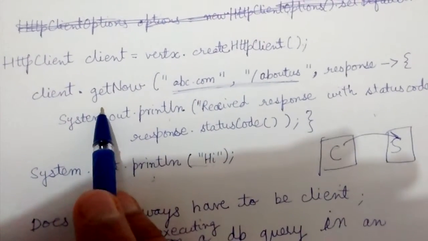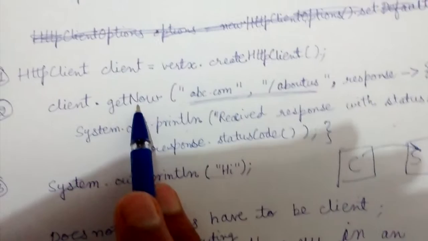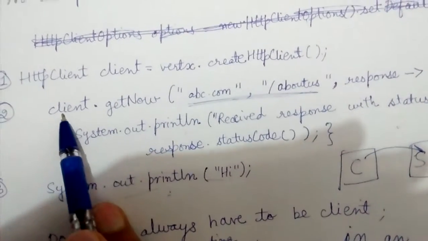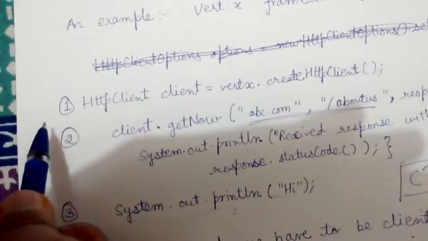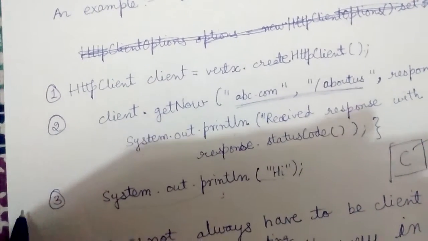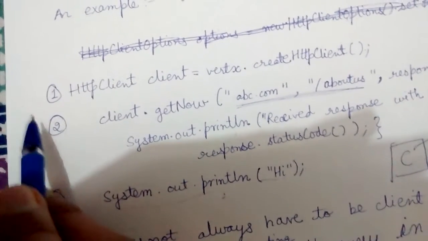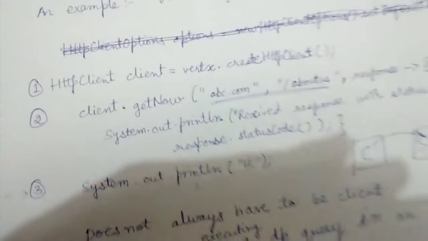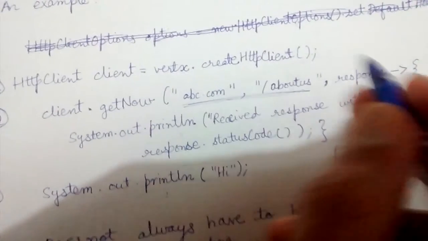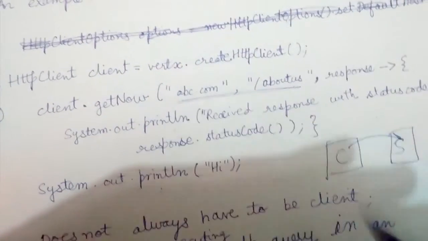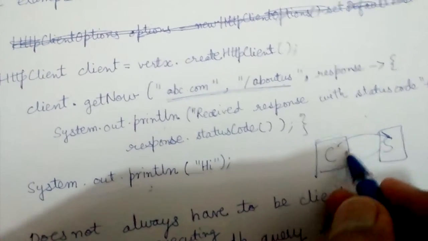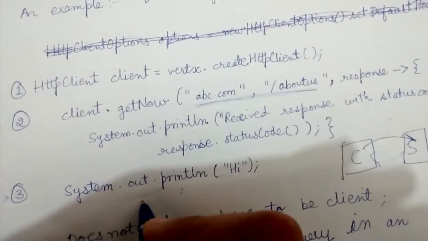In a normal single-threaded system, the Java code will not execute line 3 before it executes line 2. So let's say the client has requested the server. When the server replies, only then can it proceed to the next line.